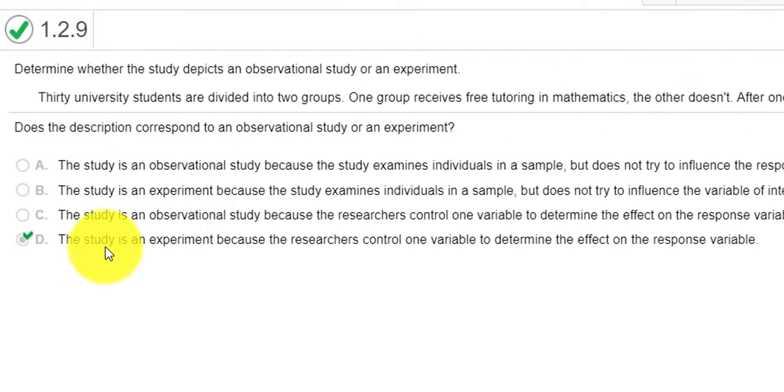So this would be experimental, right? Because the researchers are controlling one variable. The variable is the people that get the tutoring versus do not get the tutoring. And then the effect would be your grade, right? The response variable would be your score. So choice D in this case would be the correct answer.